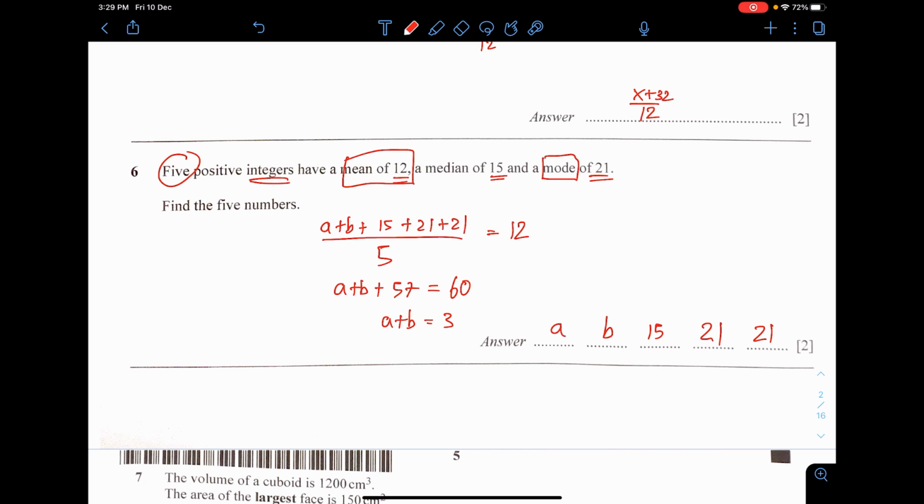Now, A plus B must therefore be some integers that sum up to 3 units. Okay? And they must be integers. Now, to make it easy and you don't need to think too far, these numbers can be 1 and 2. Okay, 1 plus 2 is 3. And this should be a good sequence that you can put down. Remember that the sequence must be put from the lower number to the higher number. You cannot put 2 and 1, it must be 1 and 2.